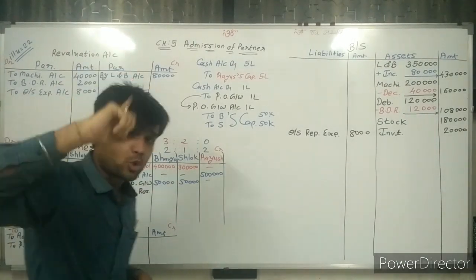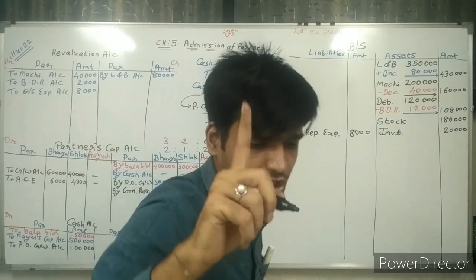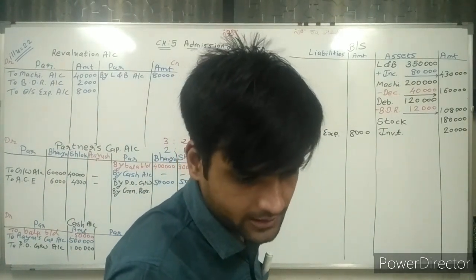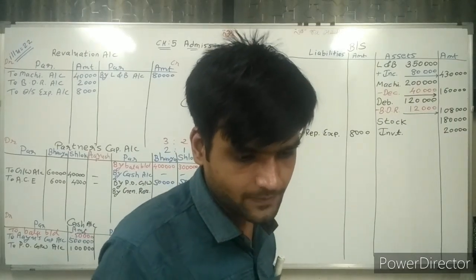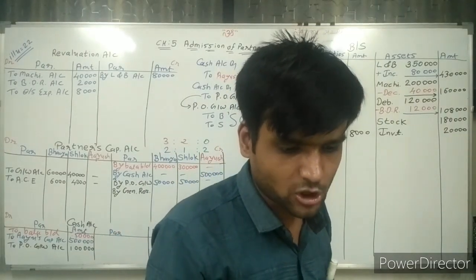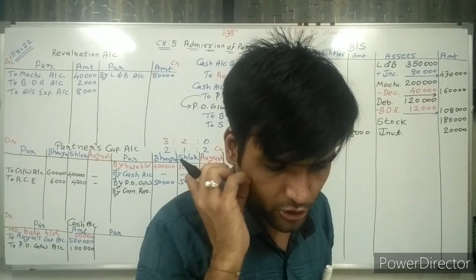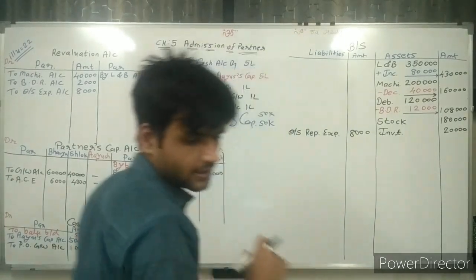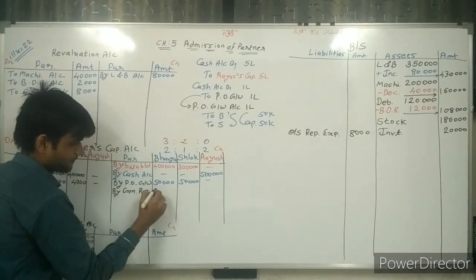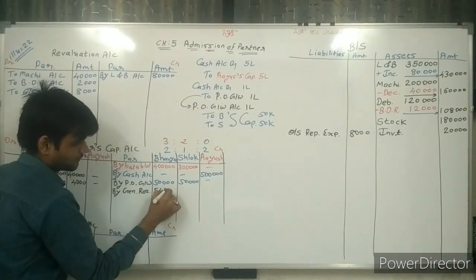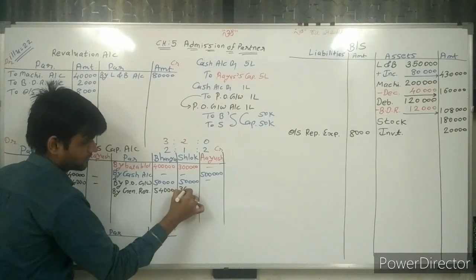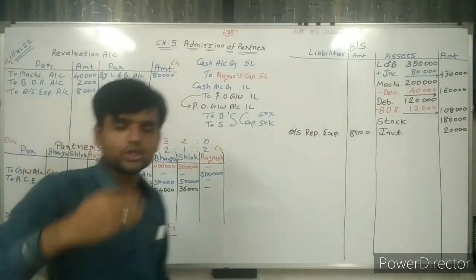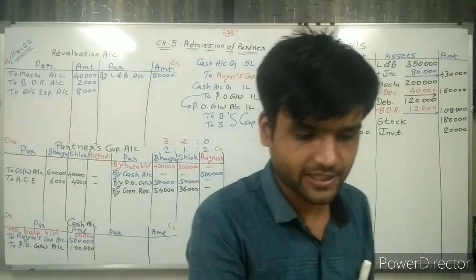Always old ratio, remember. The old ratio is 3:2, and general reserve is given as 90,000 rupees. This 90,000 we need to distribute among the partners. So 54,000 and 36,000.